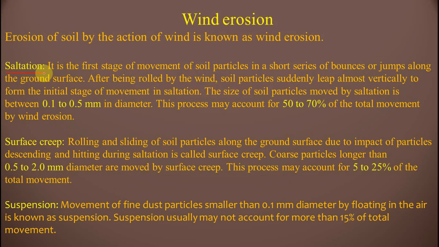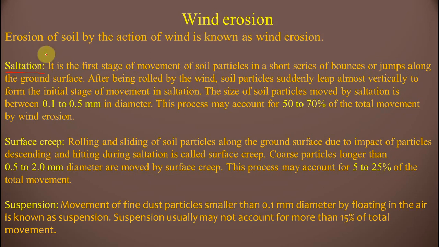It is the first stage of movement of soil particles in a short series of bounces or jumps along the ground surface. After being rolled by the wind, soil particles suddenly leap almost vertically from the initial stage of movement in saltation. The size of soil particles moved by saltation is between 0.1 to 0.5 mm in diameter. This process may account for some 50 to 70% of total movement by wind erosion.